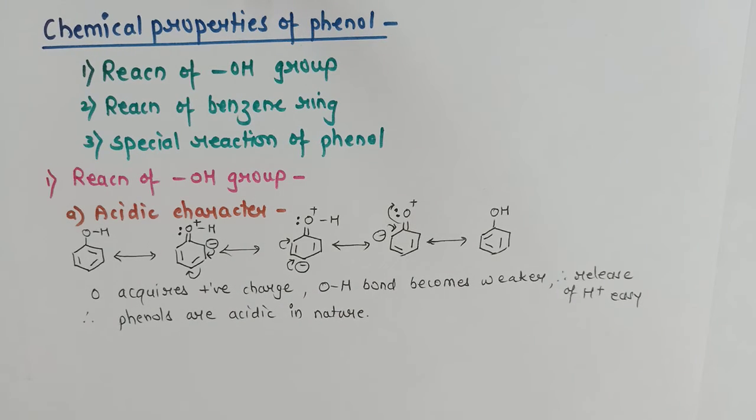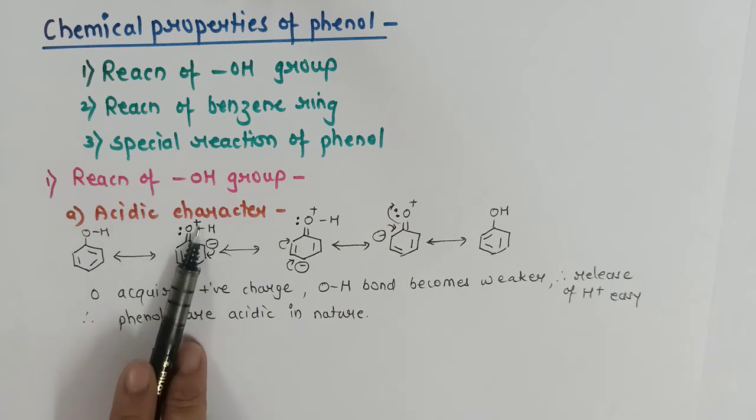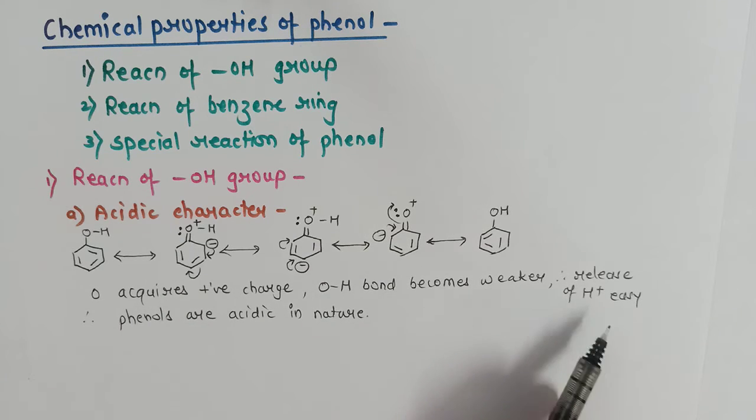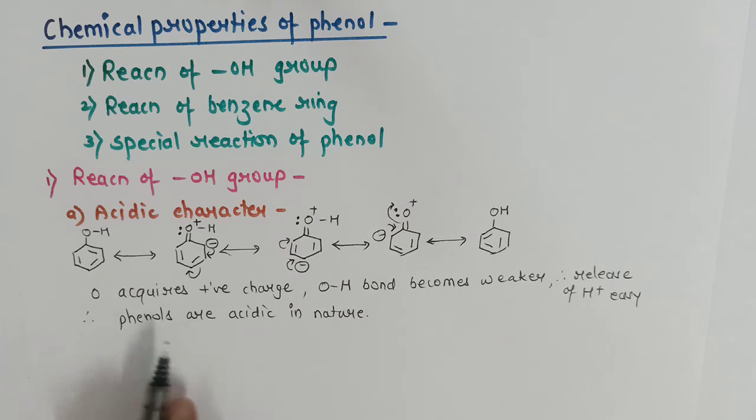Here I have told you one concept: electronegative elements, if they have a positive charge on them, become unstable. Here the positive charge is on the second most electronegative element, oxygen. It weakens the OH bond and release of H plus becomes easy. Therefore phenols are acidic in nature.